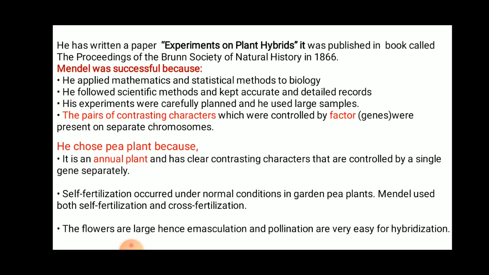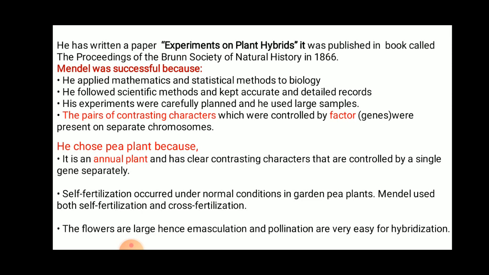Okay, so this is another important reason for Mendel's success. Pea plants have 7 genes, and each gene is present on a separate chromosome. So this is another important factor in Mendel's success.